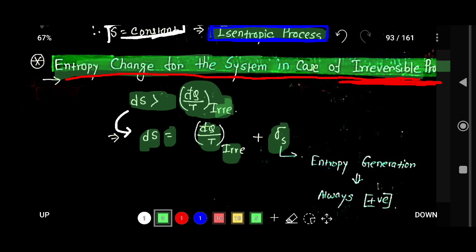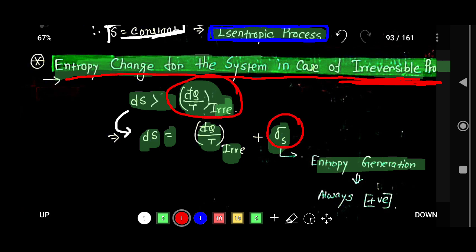Because ds for an irreversible process is less, there must be an entropy generation if you want to equate this equation.